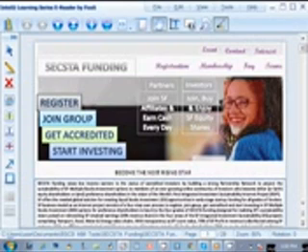We have the registration, we have membership, we have FAQ, frequently asked questions, we have the terms, interest, contact, and event. To take an action on this page, we have some buttons here to help you navigate through the site. On the left here is the register, and then the join group, get accredited, start investing. You can click on any of these and it takes you to wherever you want to go.